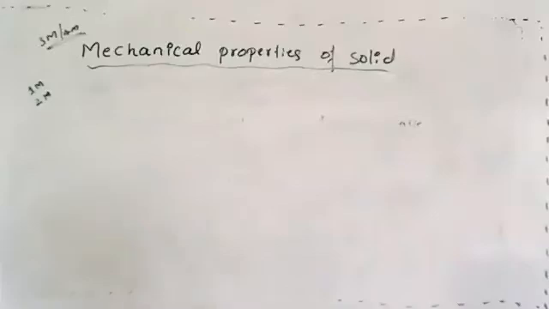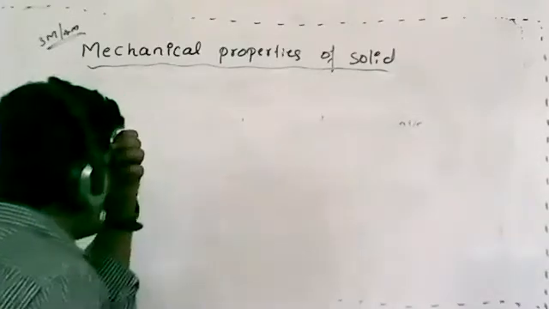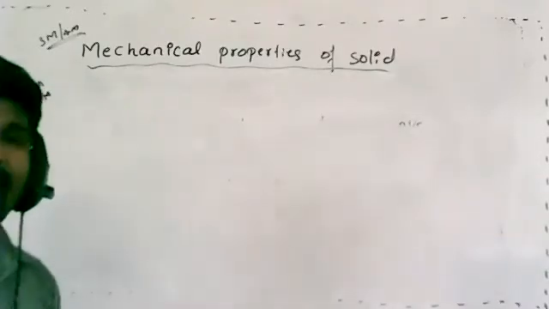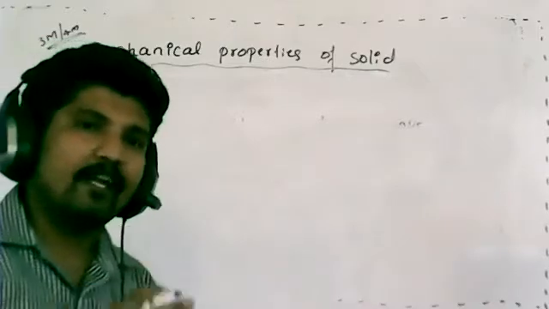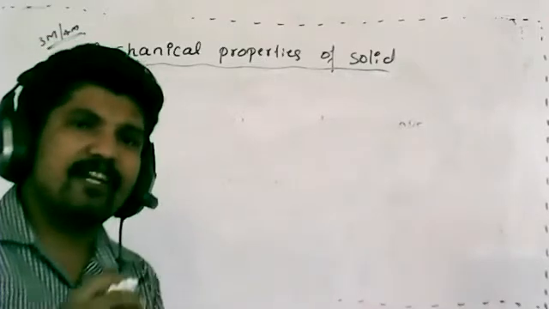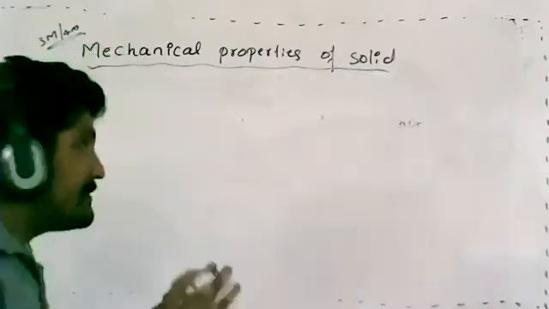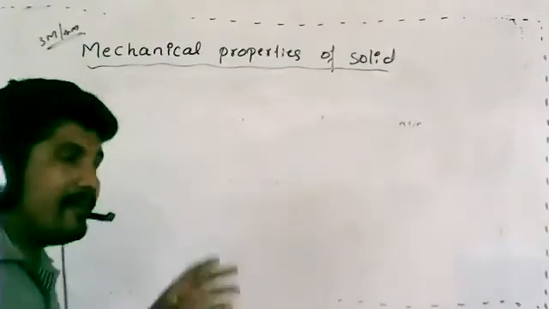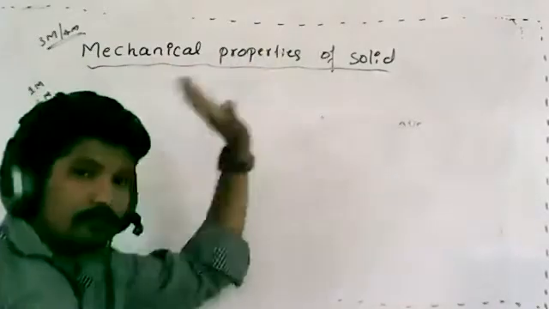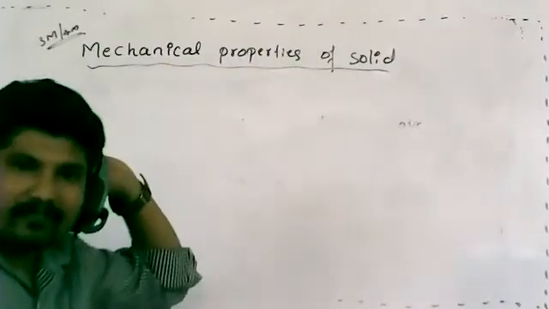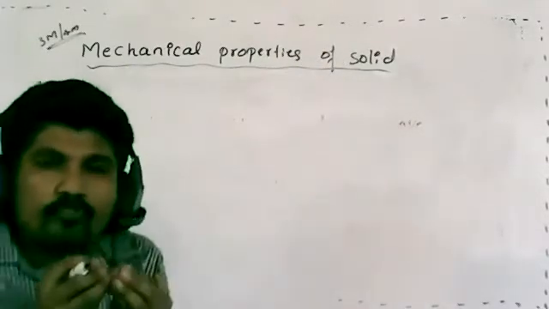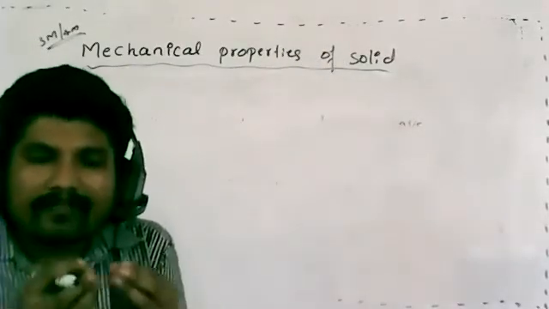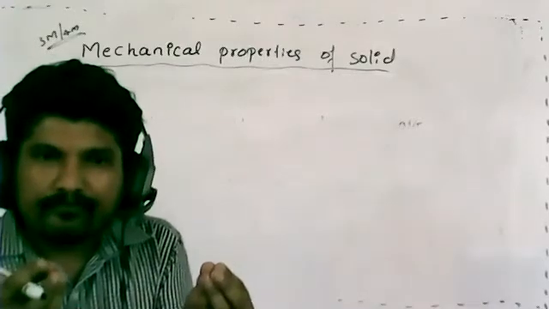Let's consider mechanical properties of solids. What does mechanical or mechanics mean? It is related to motion. So in this particular chapter, why is it called mechanical properties of solids? It means the motion of the atoms or molecules.